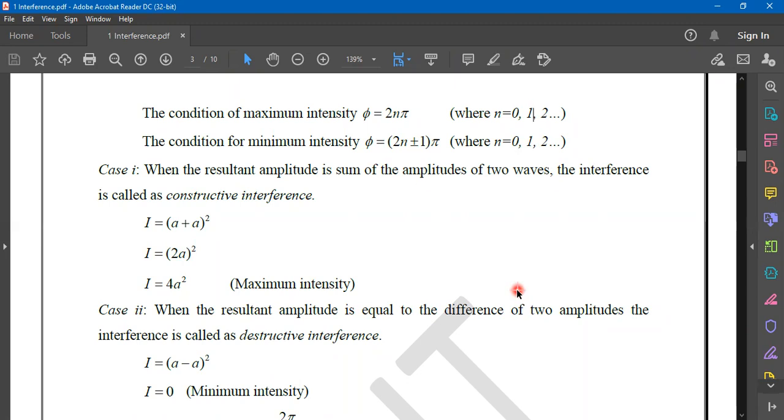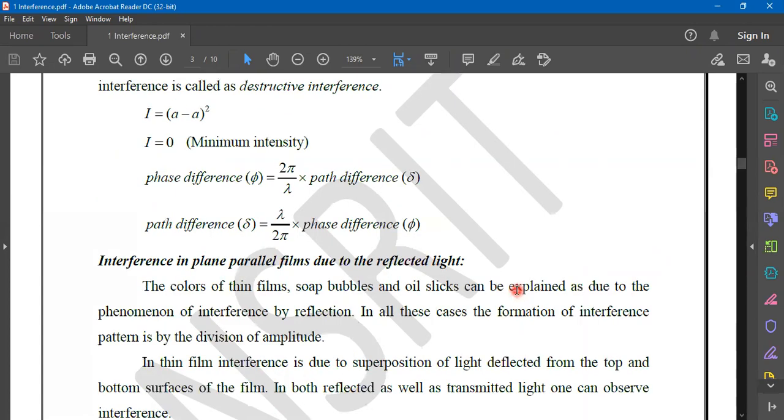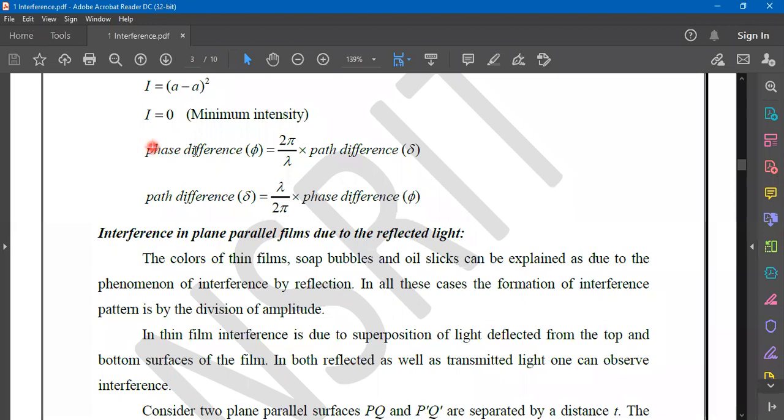Next, please note down these two relations. These two relations are very, very important, which give you the conversion from phase difference to path difference and back. If you know one, you can estimate the second one.